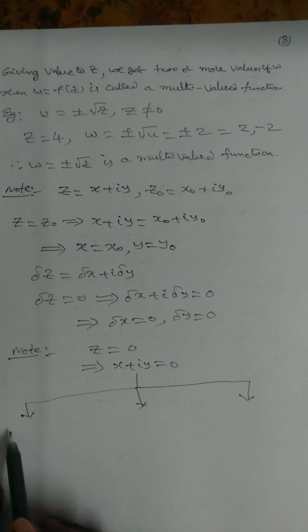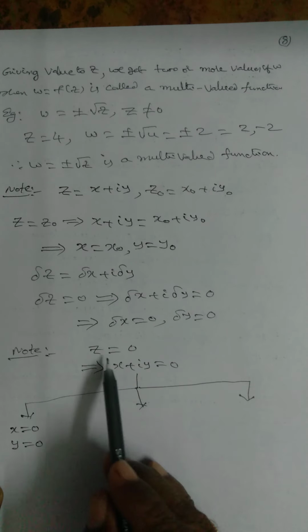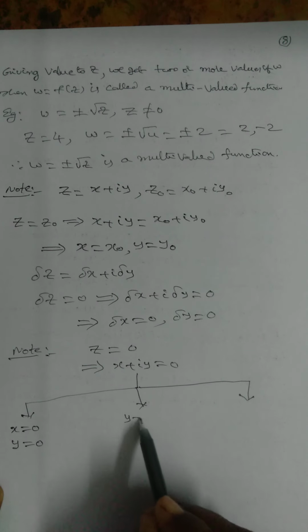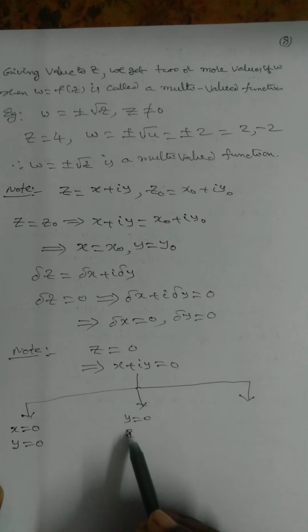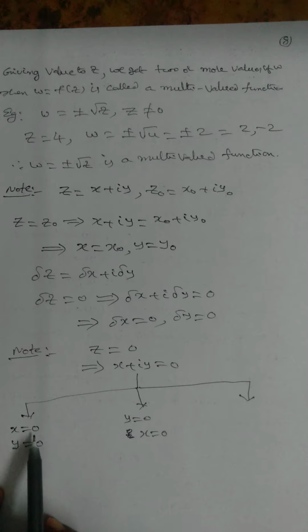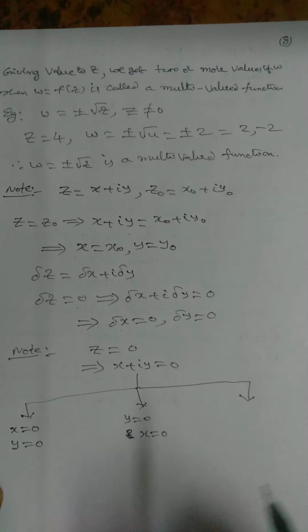First way, x is equal to 0, y is equal to 0, we get z is equal to 0 automatically. Second way, first y is equal to 0, next x is equal to 0. First x is equal to 0, y is equal to 0, we get z is equal to 0; y is equal to 0, x is equal to 0, we get the same.